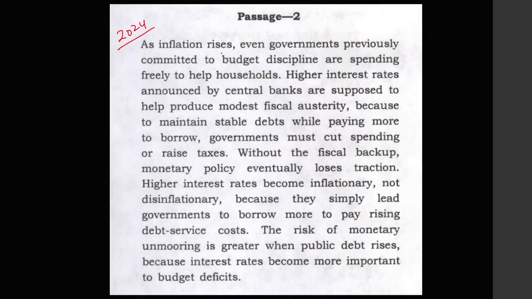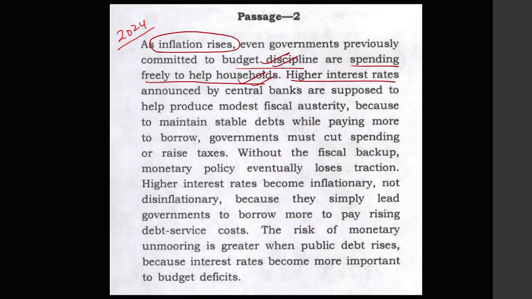As inflation rises, even governments previously committed to budget discipline are spending freely to help households. So the condition is, when inflation is rising, the governments which were previously committed to budget discipline, now they are spending freely to help the households.